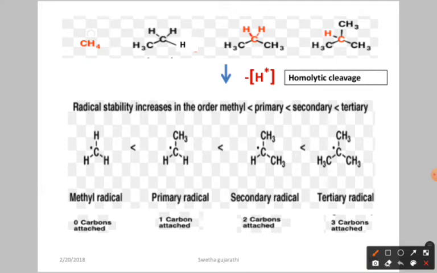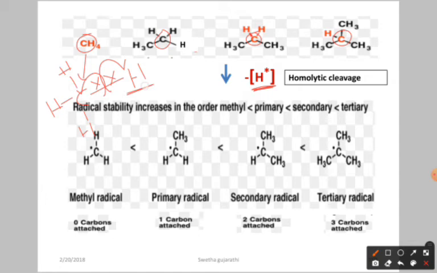Again, I am going to focus on this red carbon. From homolytic cleavage, you have to remove the H dot, the free radical. For example, here we have methane. Here we have a pair of electrons, and this hydrogen takes one electron and carbon takes the other, so you remove H dot, a free radical.